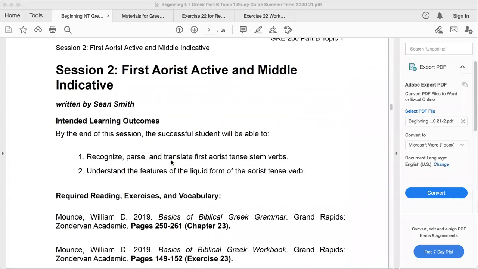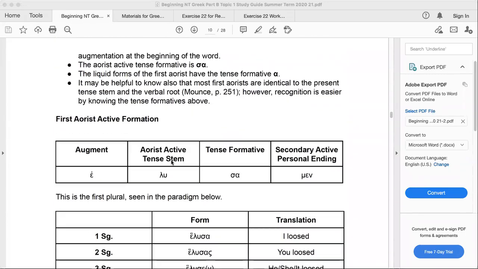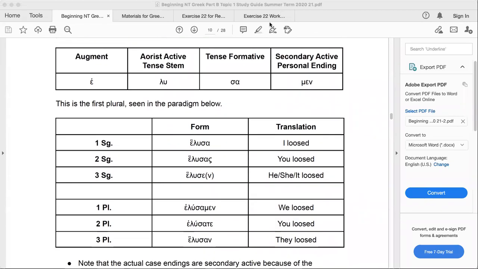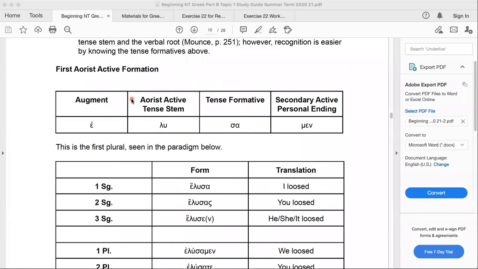the first aorist form. And you'll note that you already know the endings of all of these. And now with these first aorist forms, we have what's called the aorist active tense stem, but you'll notice that you're looking at basically the present tense stem of the word.